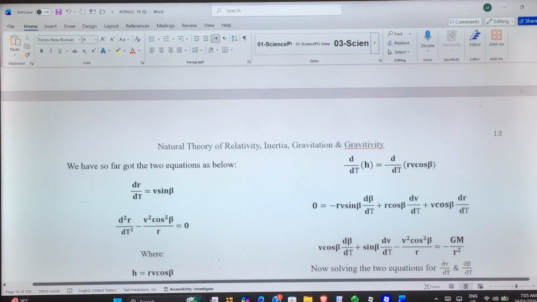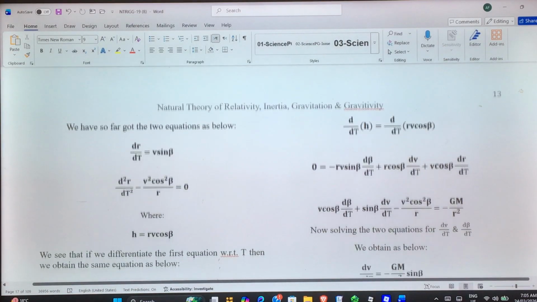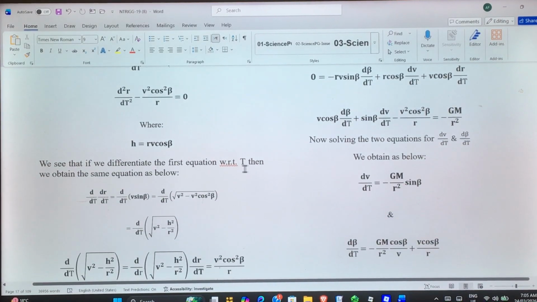Okay, we have so far got the two equations as below. dr/dt = v sin β, d²r/dt² = v² cos²β / r, where h = rv cos β. We see that if we differentiate the first equation with respect to t, then we obtain the same equation as below. If we differentiate this equation, dr/dt = v sin β, we get this one. How? You can check here.